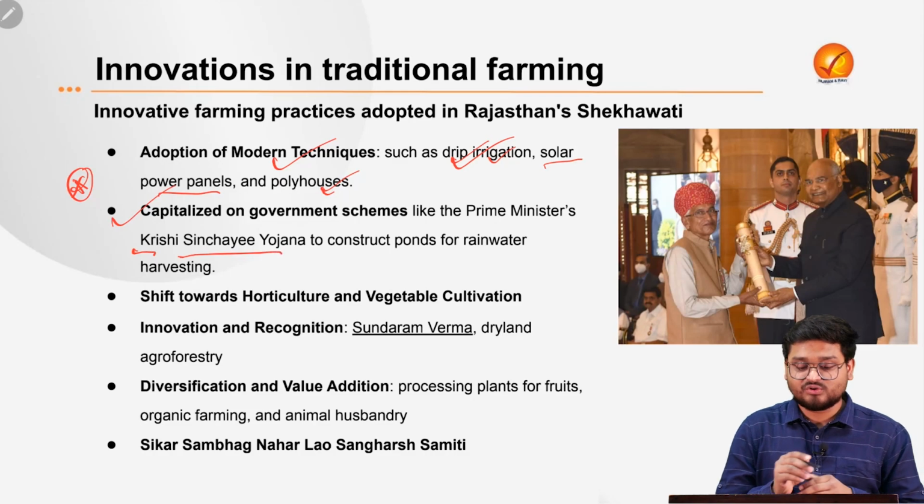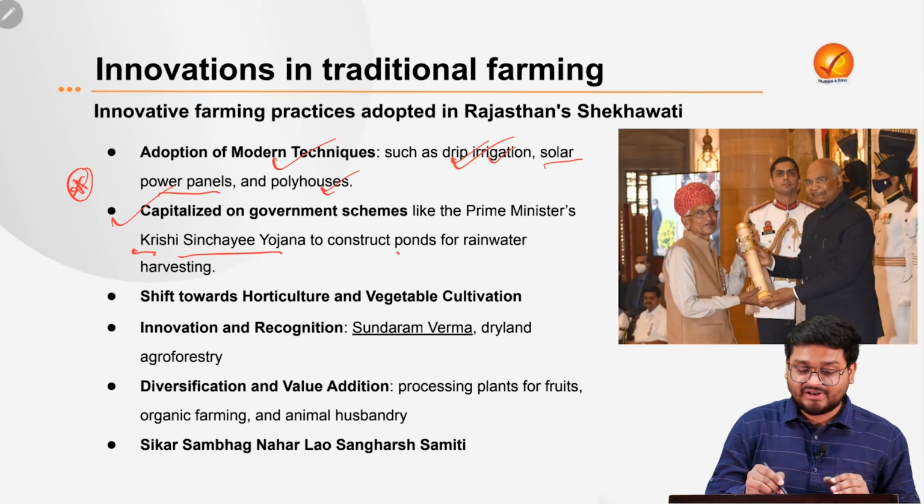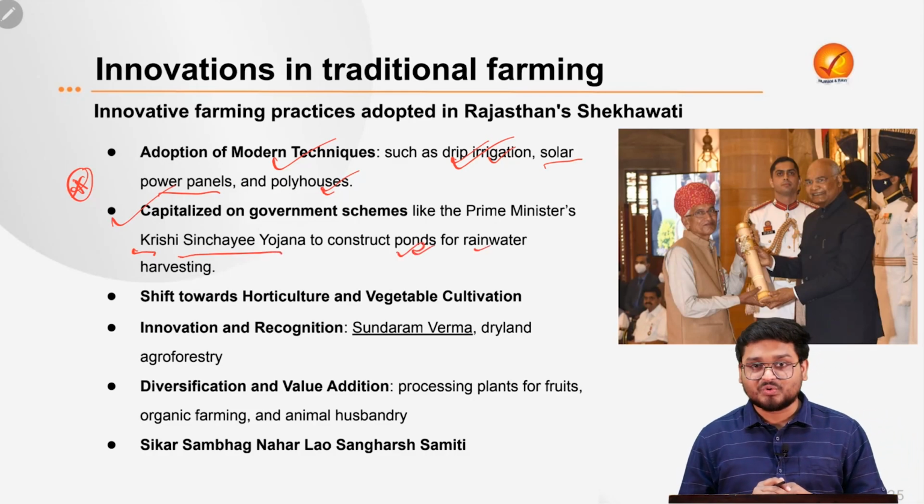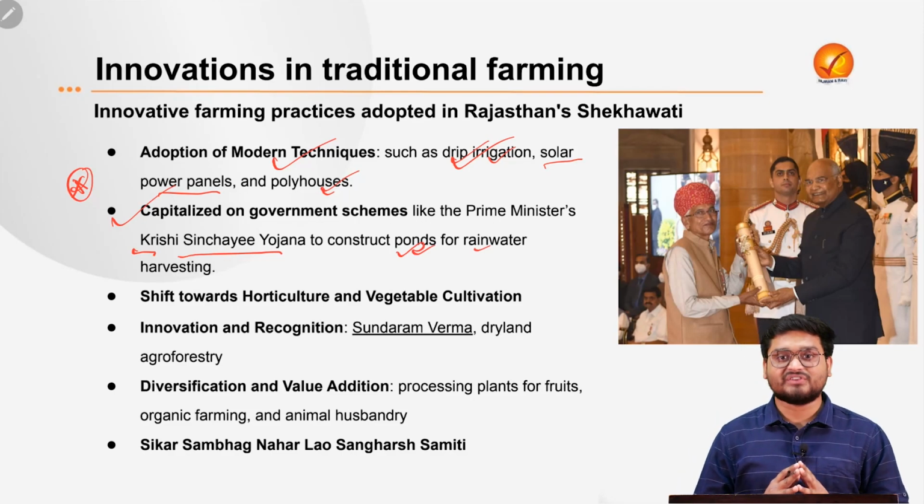Then the farmers have also capitalized heavily on various government schemes such as the Pradhan Mantri Krishi Sinchai Yojana to construct various ponds for rainwater harvesting too. So they are trying to conserve water very efficiently.